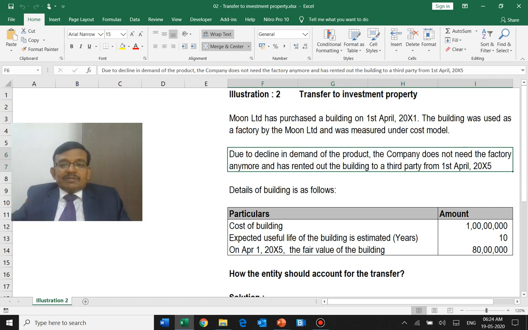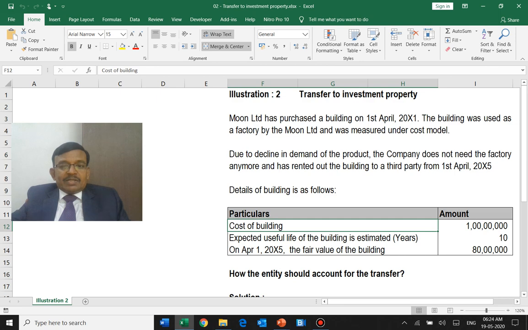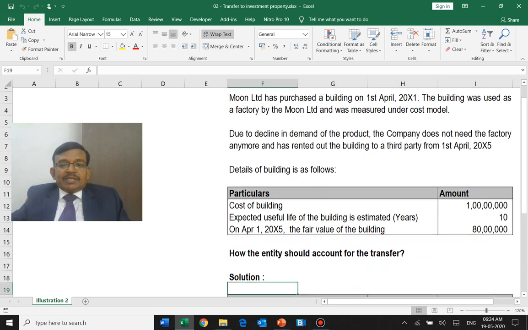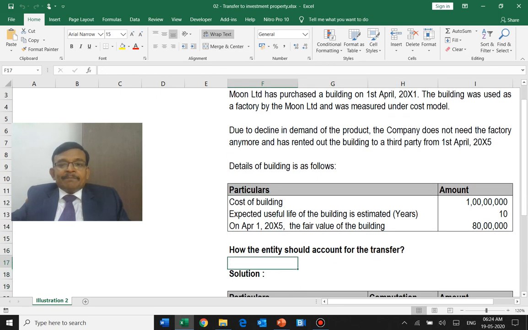The fair value of the building should also be considered, because we said that transfer in we have to consider a little differently. Here, 1 crore is the original cost. Depreciation is over 10 years, and 4 years I have already depreciated. So on a straight line basis, 10 lakhs into 4, 40 lakhs has already gone. 60 lakhs will be the carrying amount, but the fair value is 80 lakhs.